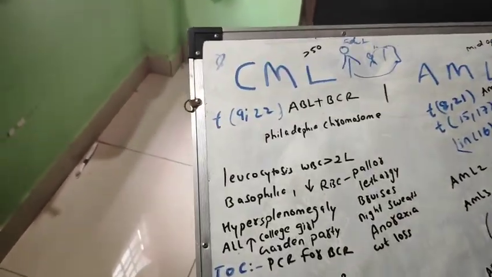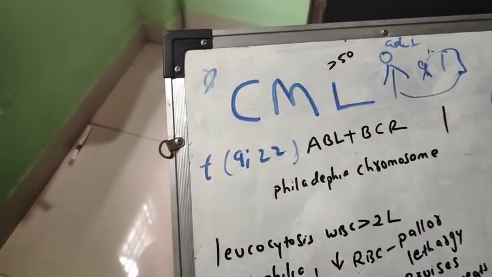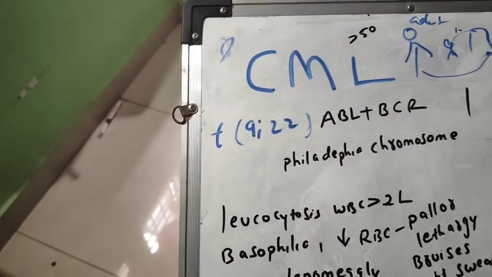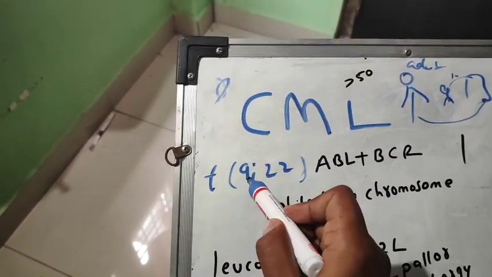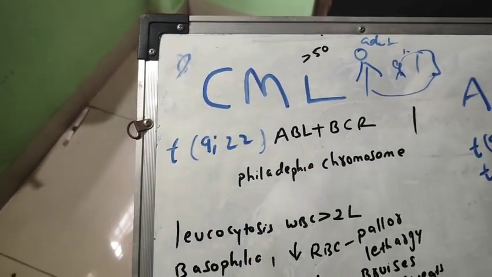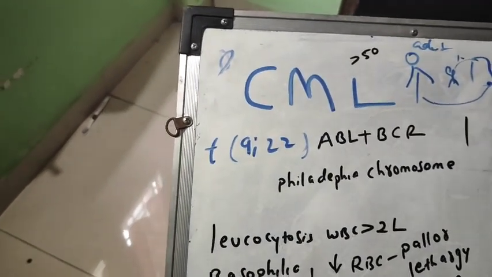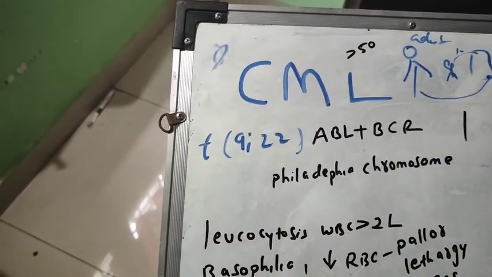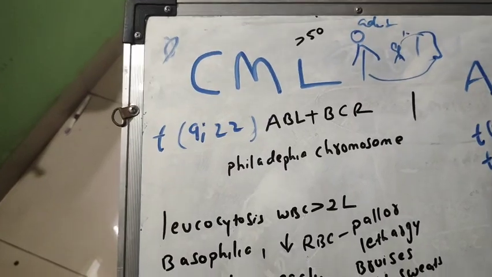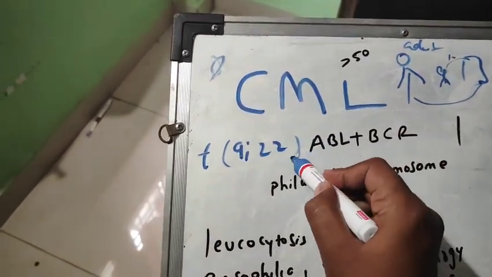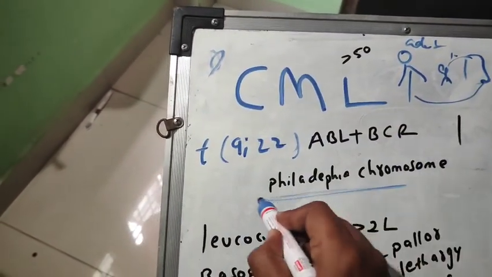CML is very important. It is due to the translocation of chromosomes 9 and 22, t(9;22). The fusion gene is BCR-ABL, and this is called the Philadelphia chromosome.